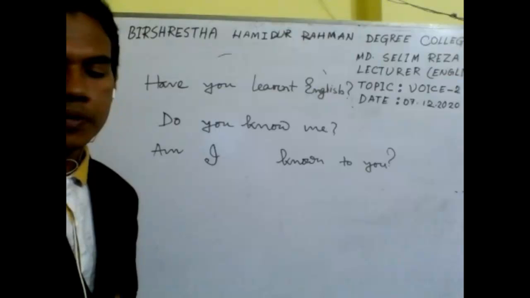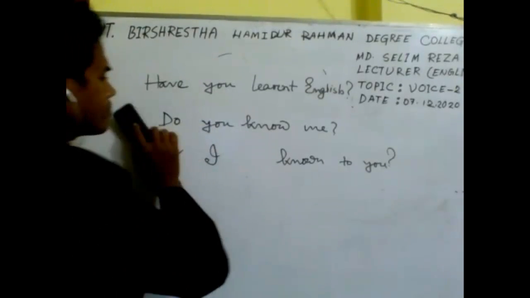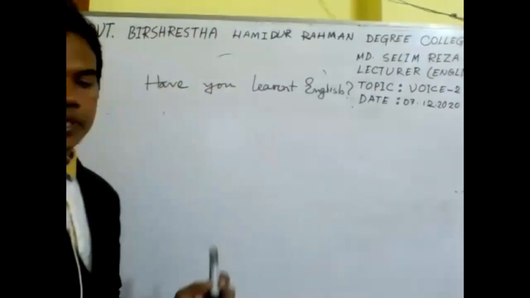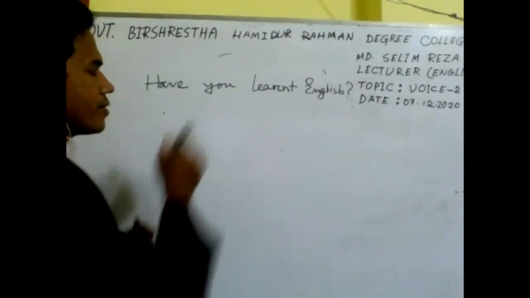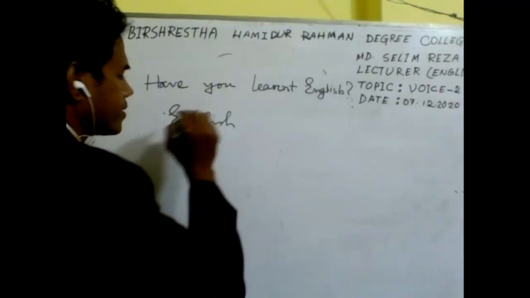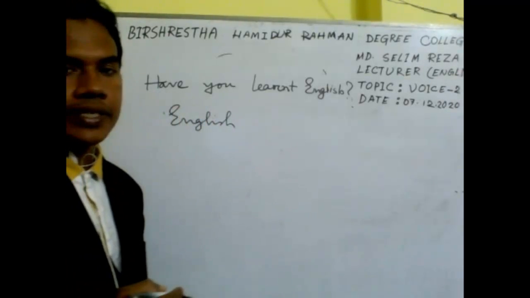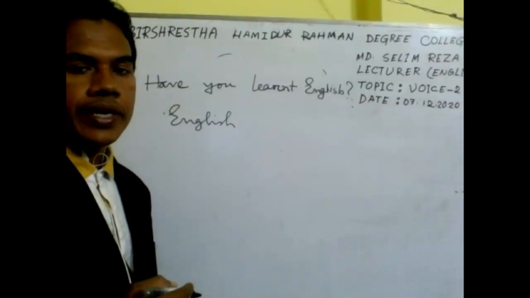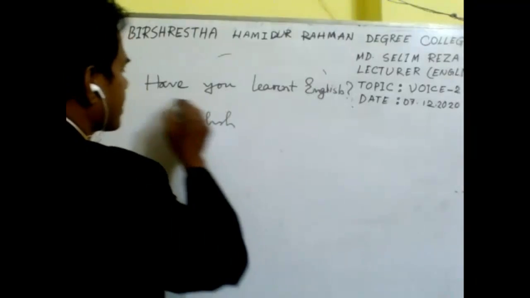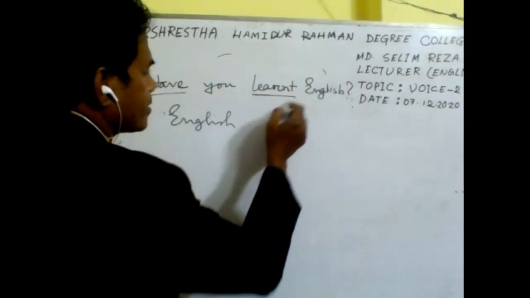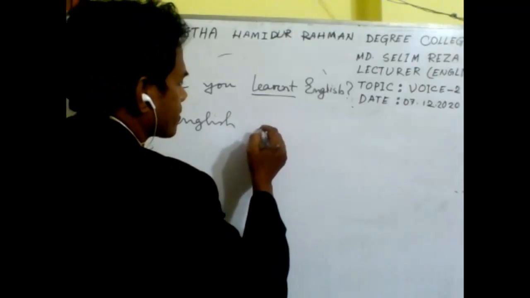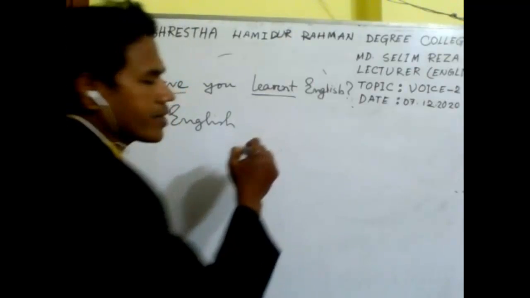So first of all, what should we do? The object will be the subject. Here we find the object English. So we should make English the subject, and as it is present perfect tense, we have to use the auxiliary verb from present perfect continuous. What are the auxiliary verbs?